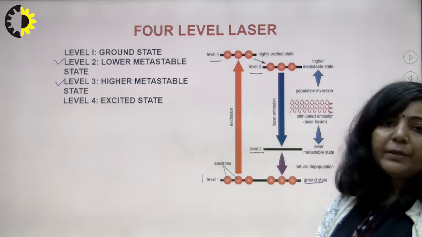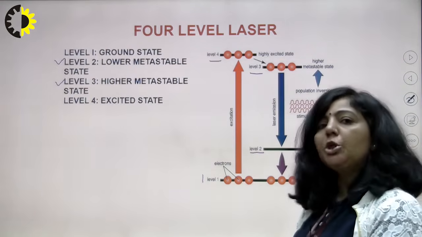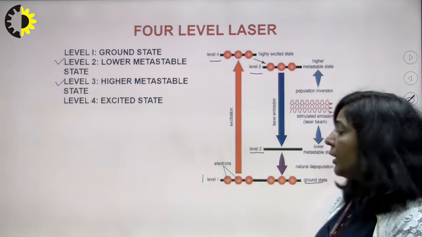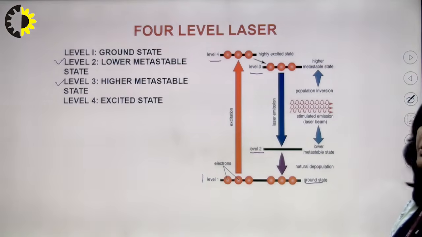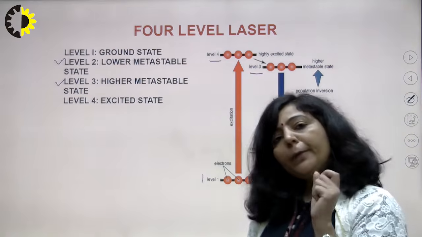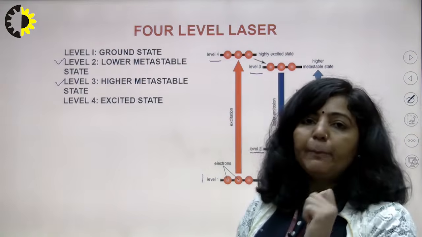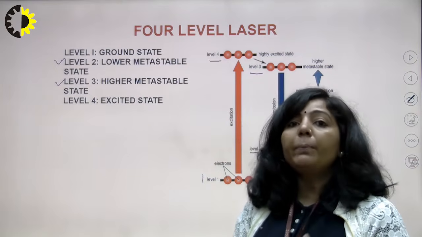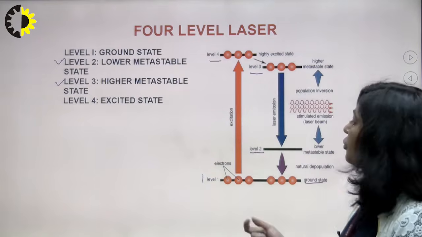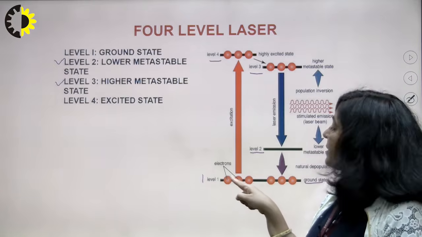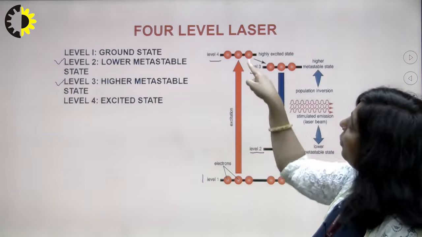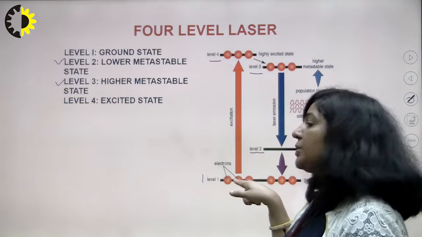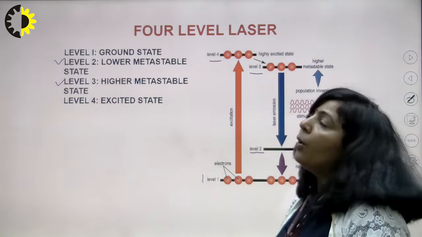Now we will try to understand how the amplification will take place in a 4-level laser system. Initially you have most of the atoms in this ground state. Now what you will do? You will connect that active medium with the pumping source, and that pumping source will pump these ground state atoms to state number 4, means there will be a transition from state number 1 to state number 4.